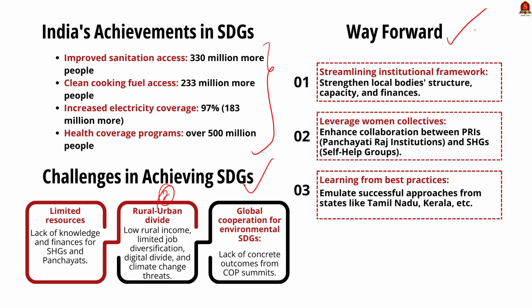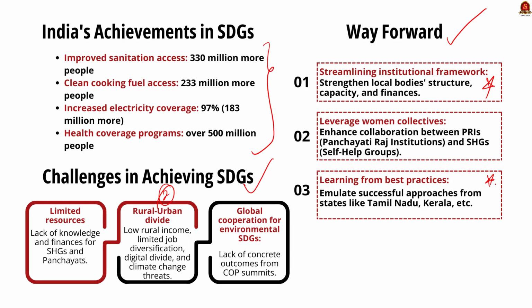So you can write that streamlining of the institutional framework is necessary. In this context, we need to work on increasing the structure, operational readiness and financial power of our local bodies to achieve SDGs. Secondly, leveraging the strength of women collectively. Let us see an example.